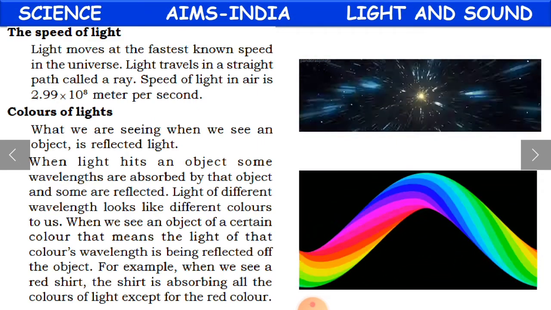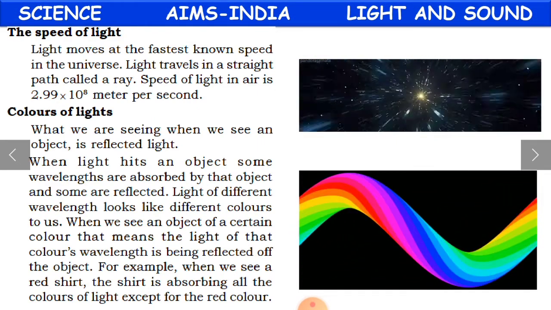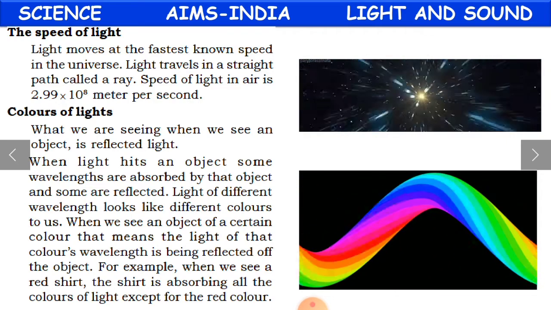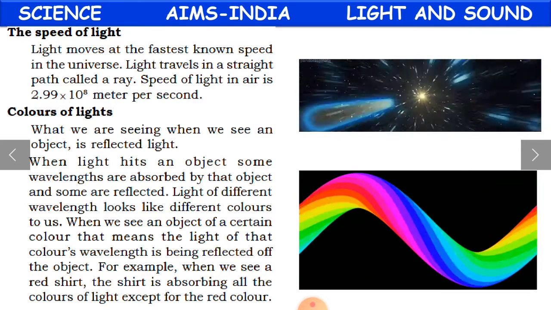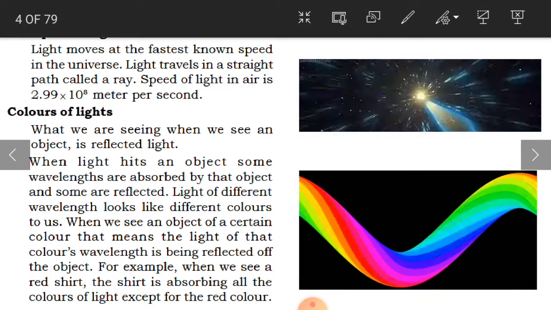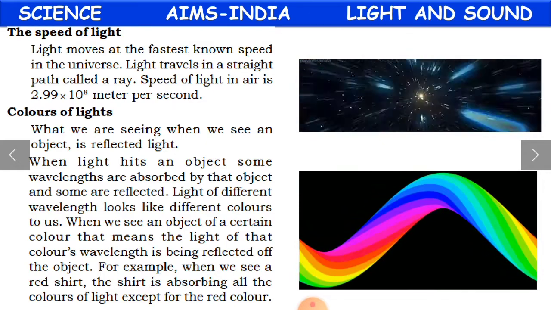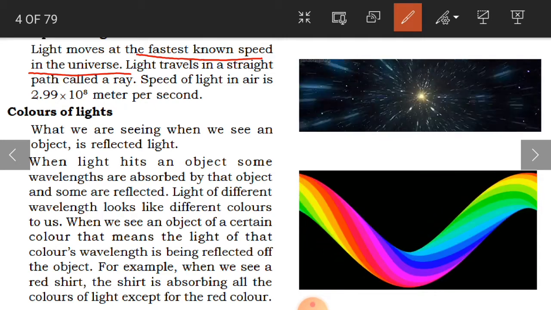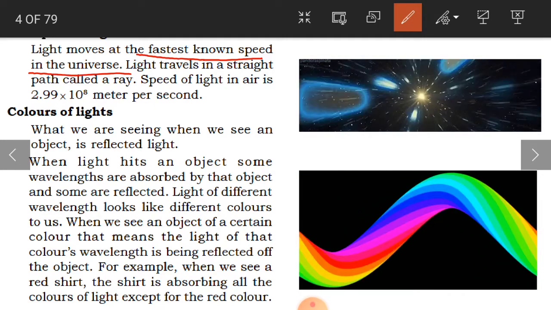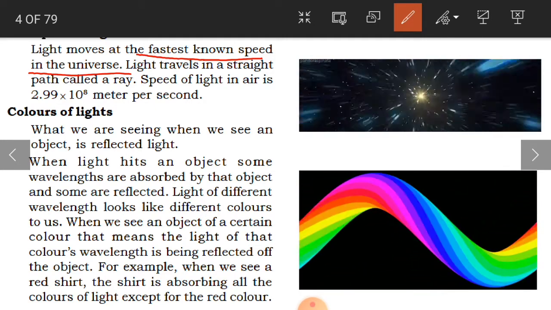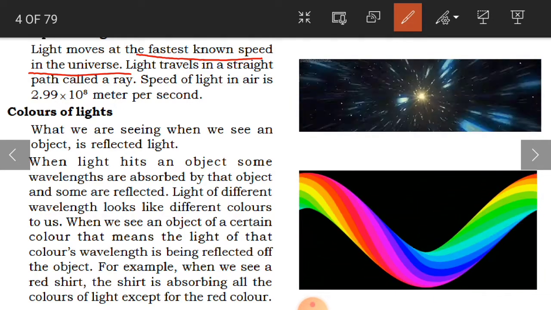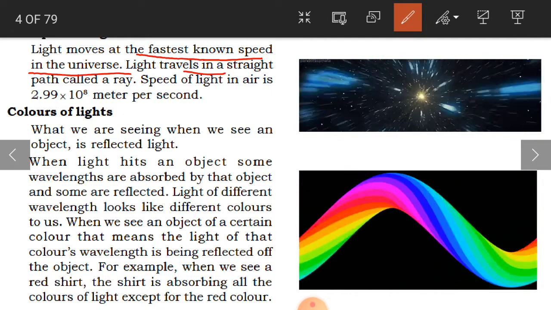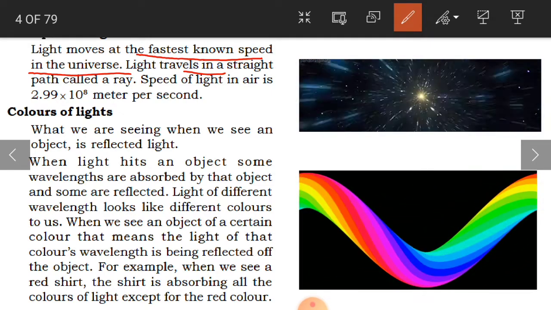Now, the speed of light. How does light travel? Light moves at the fastest known speed in the universe, faster than any other object. Light is going to travel at the fastest speed, okay, children. And light travels in a straight path.